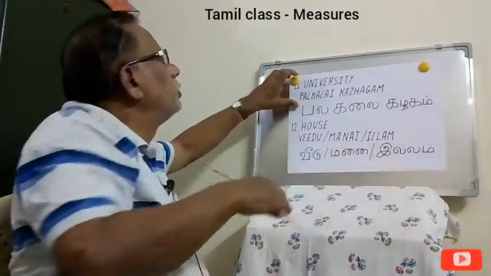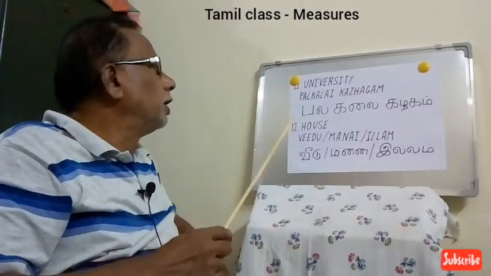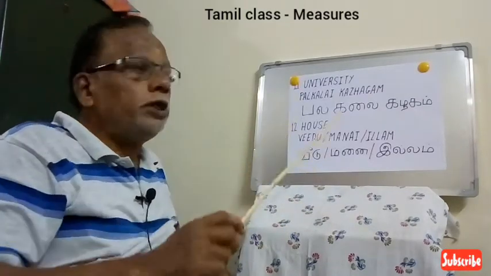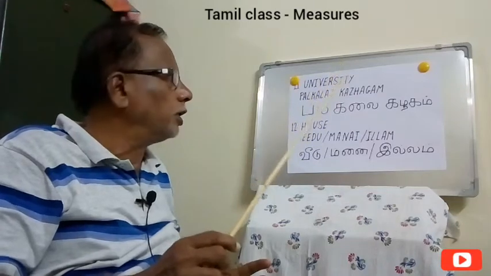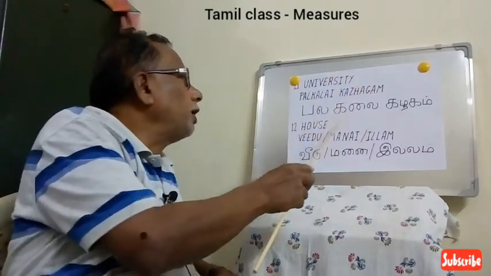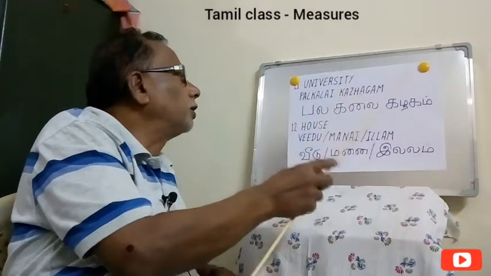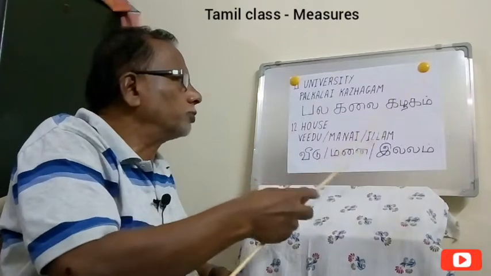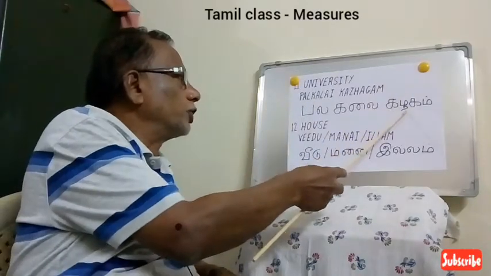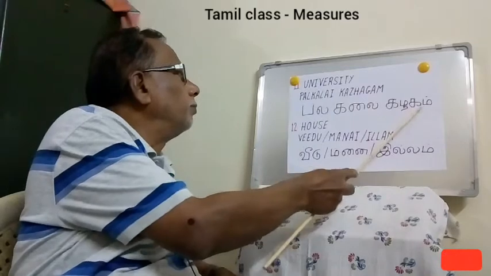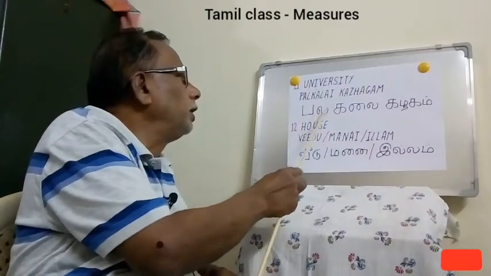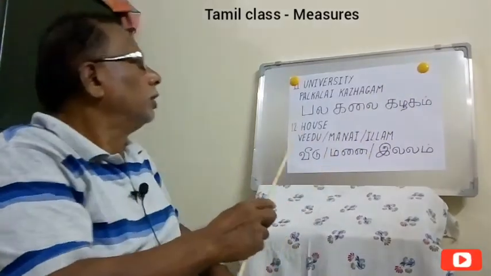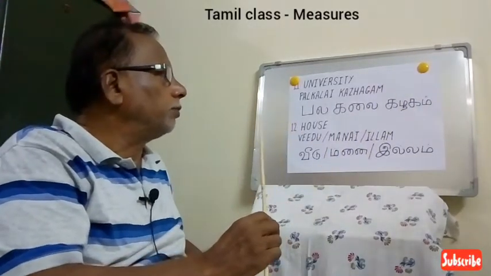Then the 11th one is university. I taught you school, I taught you college, now university. University is where different types of arts are taught. Kalai means art. Pala means many. Many types of subjects are taught over there. Kadagam means associate. So it's called Palgalai Kadagam, University.